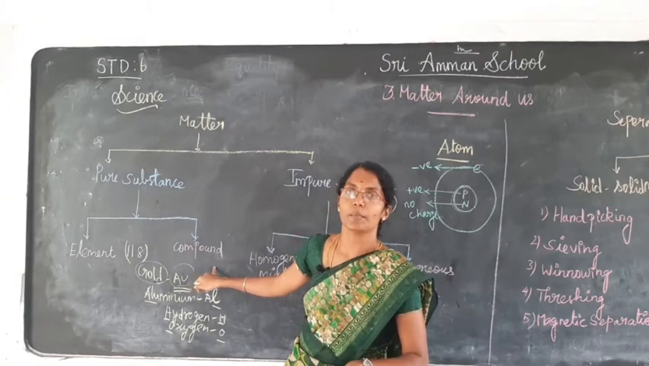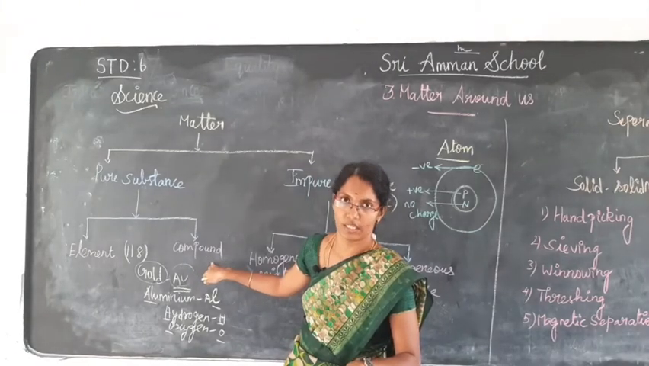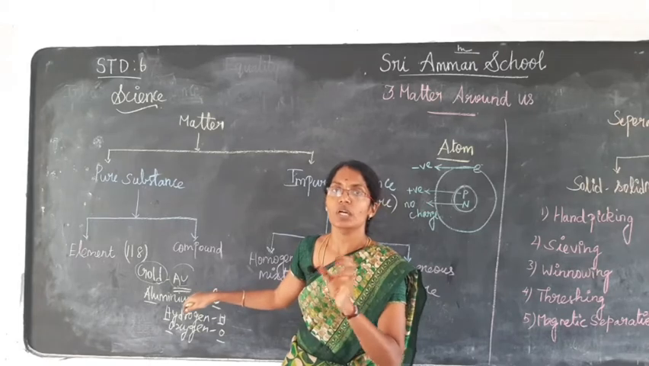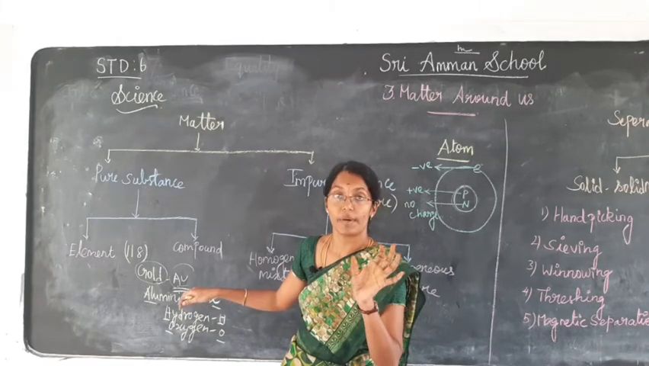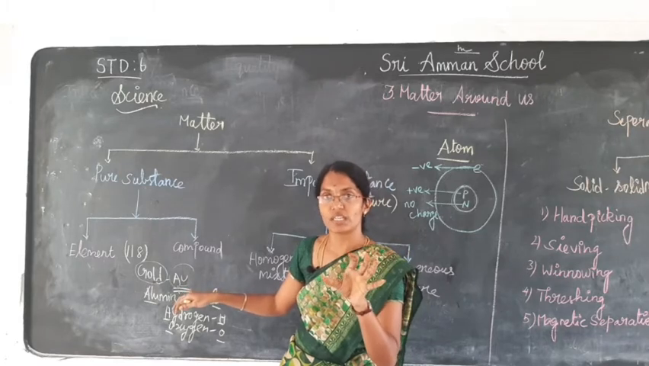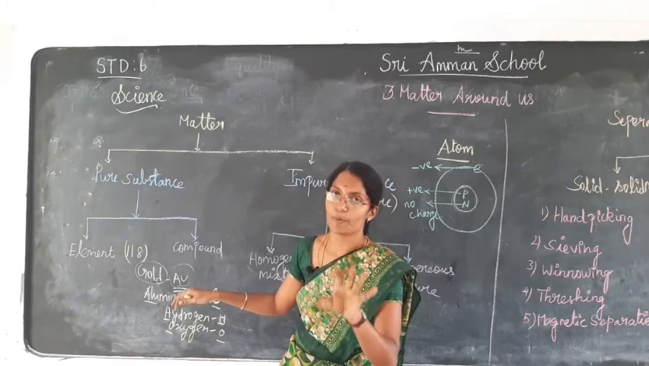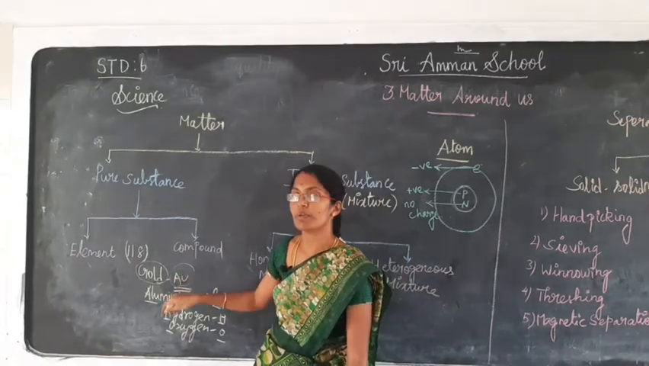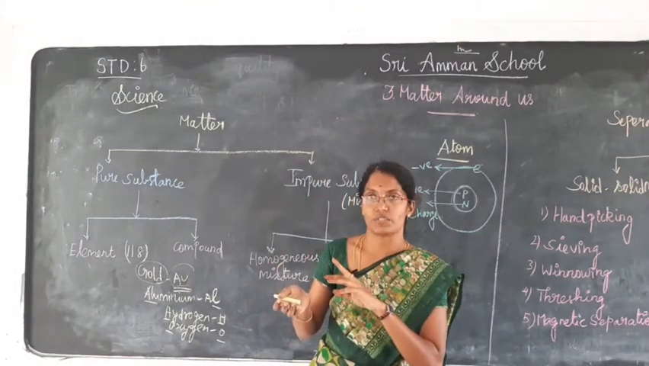Chemical manner is nothing but this compound will be prepared only in the laboratory, and the ratio in which we add the two substances will be in a fixed proportion. The ratio of the number of molecules or atoms we add will be in a fixed proportion. That is known as chemical manner. So compound means two or more substances combined to form a single substance.